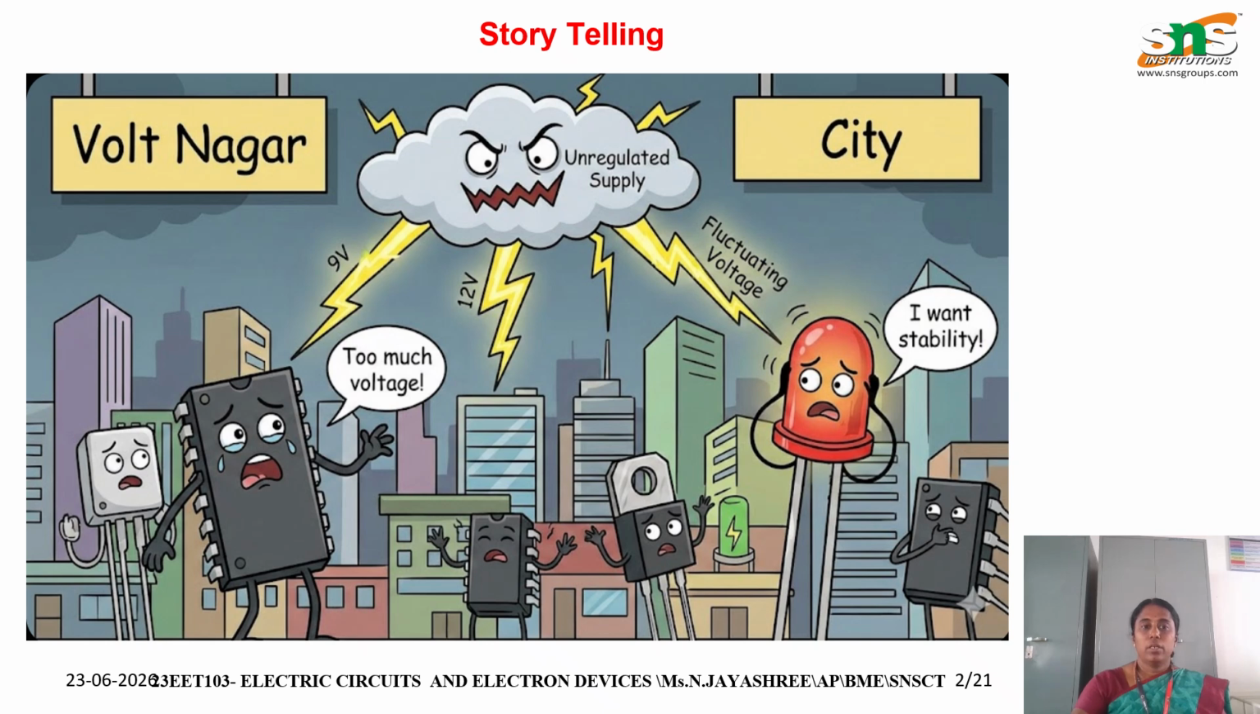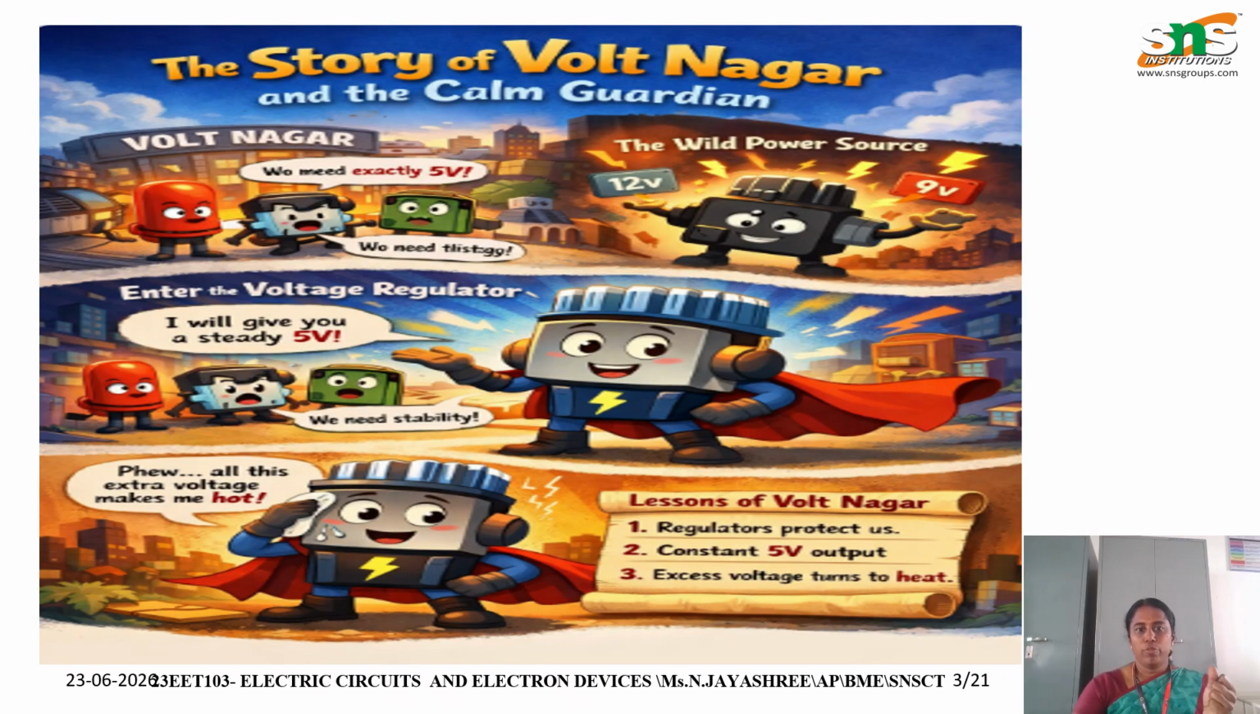So next one, the voltage story image. Let us see this Voltage Nagar. If there is too much voltage, everything burns out, right? If the voltage is fluctuating, we want stability, right? Here is the stable voltage, given by this 12-volt power supply. The story of Voltage Nagar and the calm guardian: in Voltage Nagar and the wild power source, we need exactly 5 volt, whereas for the wild power source, we need exactly 9 volt. So enter the voltage regulator. I will give you a steady 5 volt.